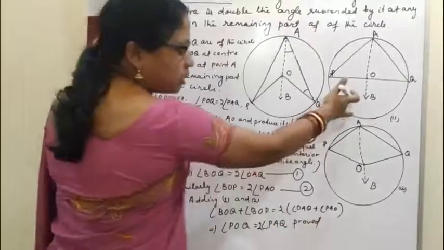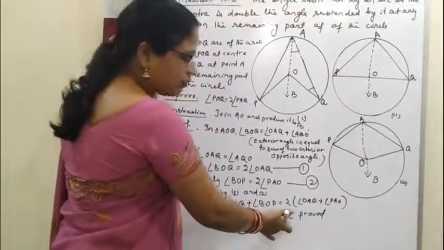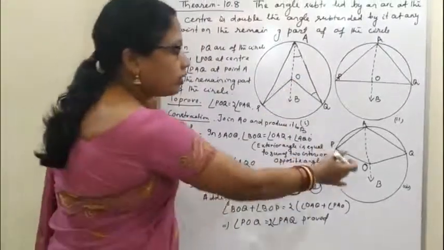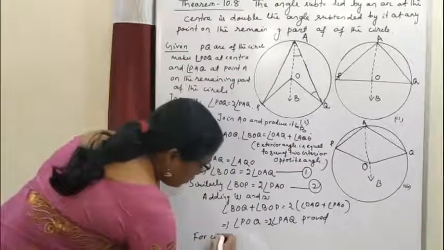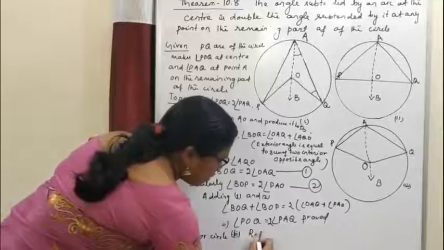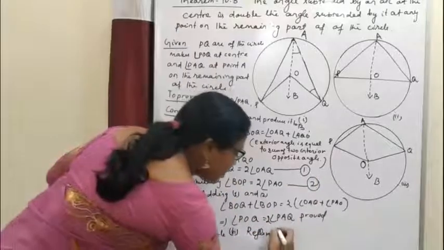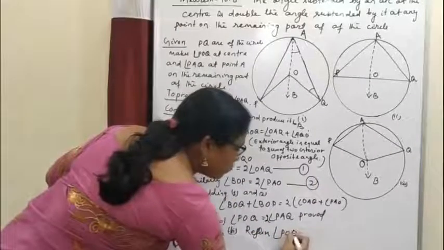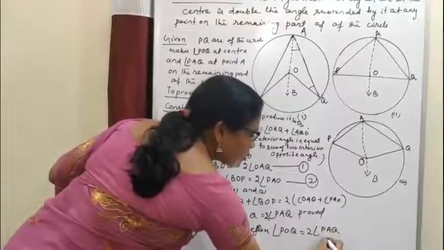So for this circle also angle POQ is equal to twice of angle PAQ. But here in case 3, for circle 3, as PQ is the major arc, reflex angle POQ is equal to twice of angle PAQ. So this is proved.